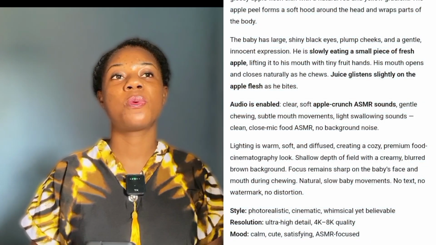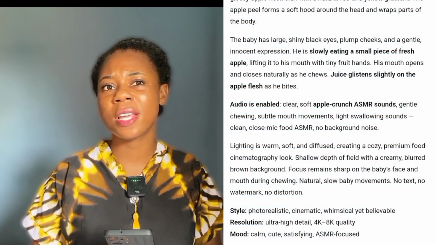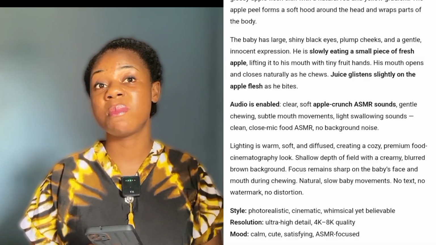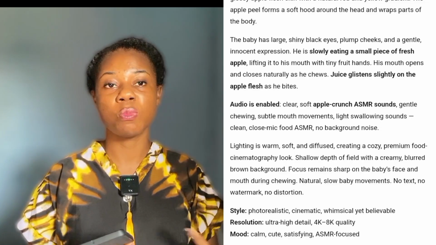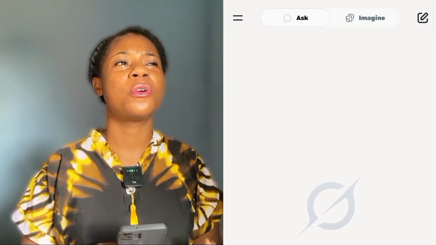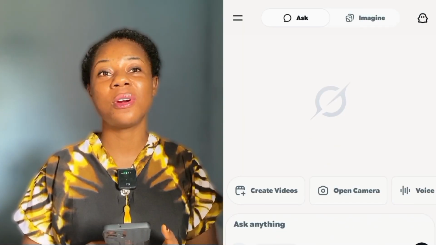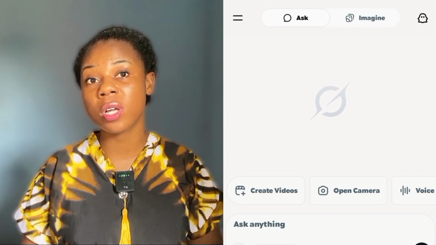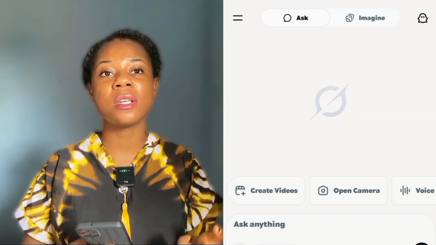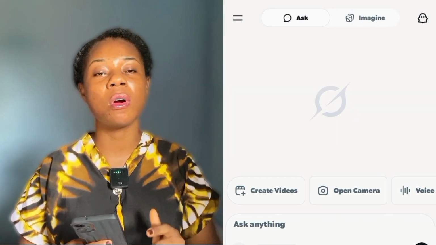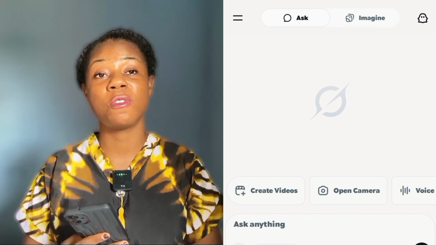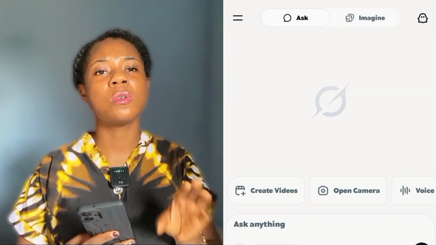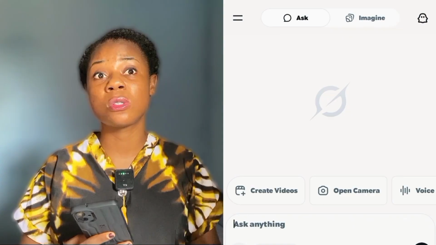So once you copy your prompt, let's head over to the next step, which is turning these images to motion videos. So you come over to your Grok AI. In case you don't have Grok, just head over to your Play Store or Apple Store, search for Grok, then go ahead to install it on your phone. It is very easy to sign up, and very easy to navigate through it.